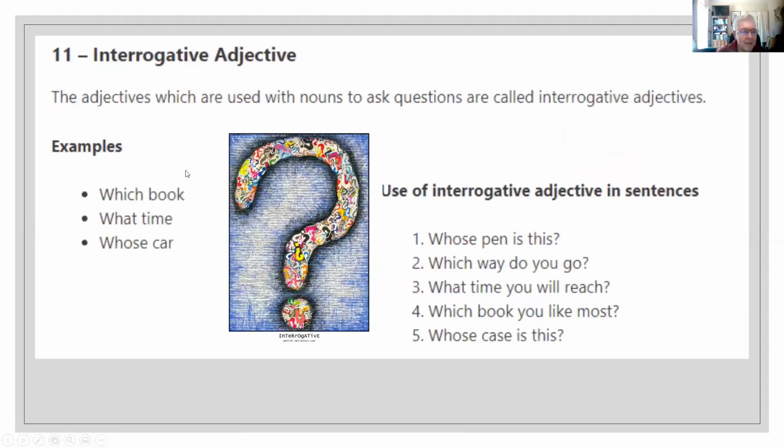Interrogative adjective. As they are adjectives, they go before the noun. Here you have which book, what time, whose car. They are used as interrogative adjectives in sentences. For example, whose pen is this? Which way do you go? What time will you reach? Which book do you like the most? Whose case is this?